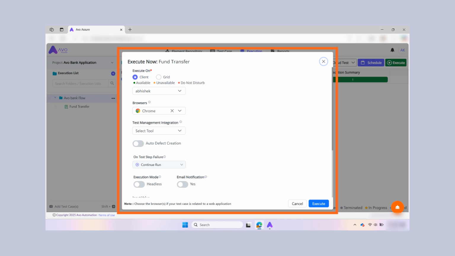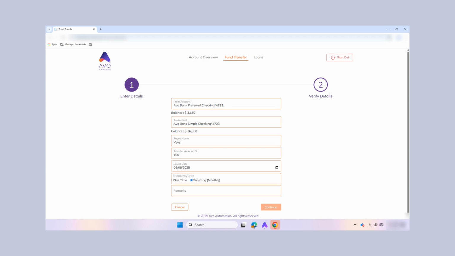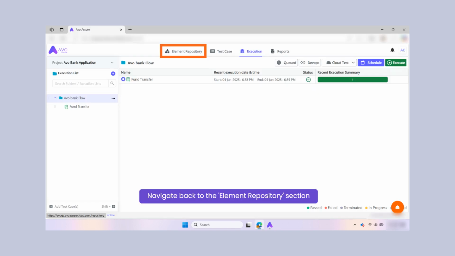A pop-up appears where you can review the execution configuration before proceeding with it. Confirm and launch your test execution to evaluate the impact of the self-healing process. Observe how execution progresses. Let us navigate back to the element repository section to validate the changes after applying self-healing to all the repositories in the project.